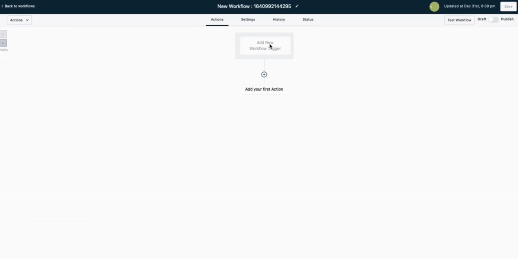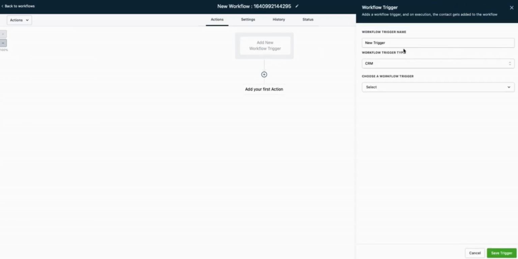Well, if you click on Add New Workflow Trigger, it's going to pull this up. And there's a couple of actions that can happen. Something from the CRM can happen. Maybe you add them to a campaign. Something from Facebook: maybe somebody filled out a lead form on Facebook, or took some kind of action on Facebook, like sending your fan page a message, that could trigger a workflow. Maybe something happens on Shopify that you want to integrate. So maybe somebody checked out on Shopify, and we want to automatically start sending them an email newsletter or something. So what you can do is look through these trigger types and find what's relevant to you that would trigger your workflow starting out.